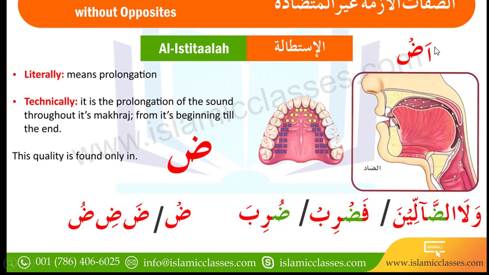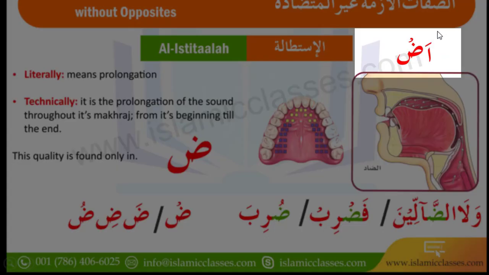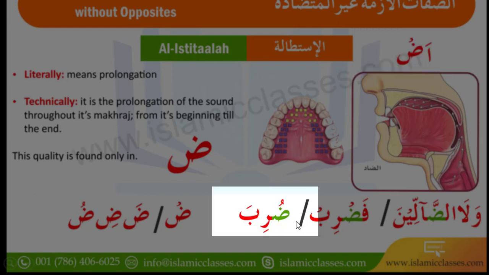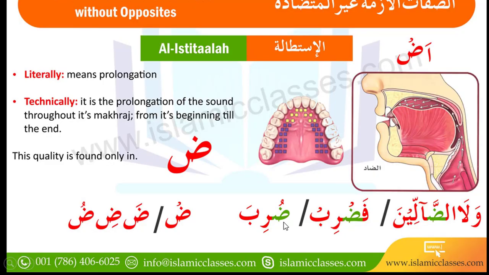So for example, if the sukoon sign is here on the dot, we say it, against the other word, which is do. So do also has Al-Istitaalah quality, Al-Itbaq quality, but it is a little fast. After this letter there is another letter, so due to this we read this letter fast, but still the quality is in that letter as well, as the quality is in a sukoon letter, like sakin.